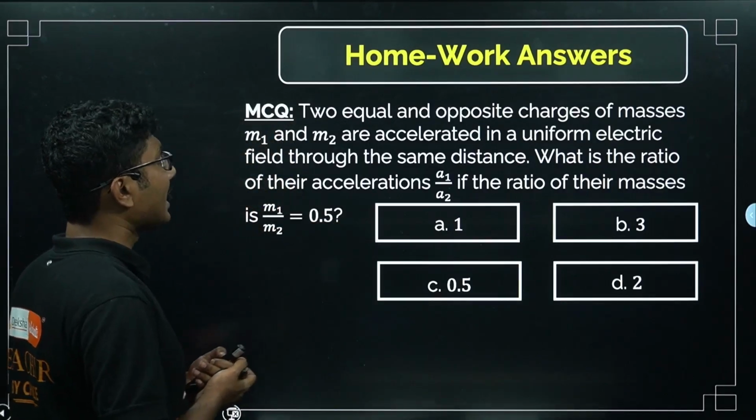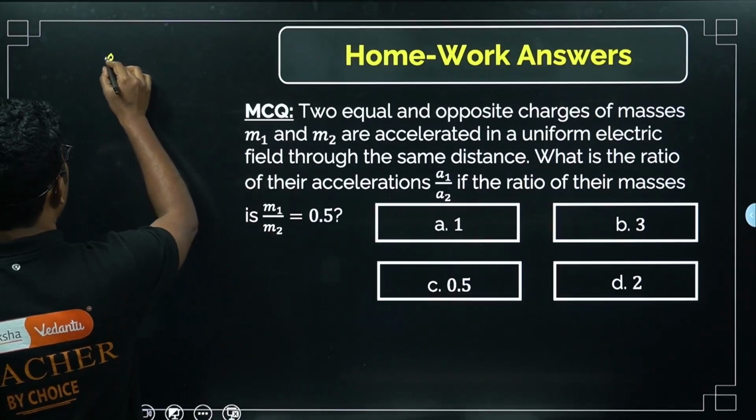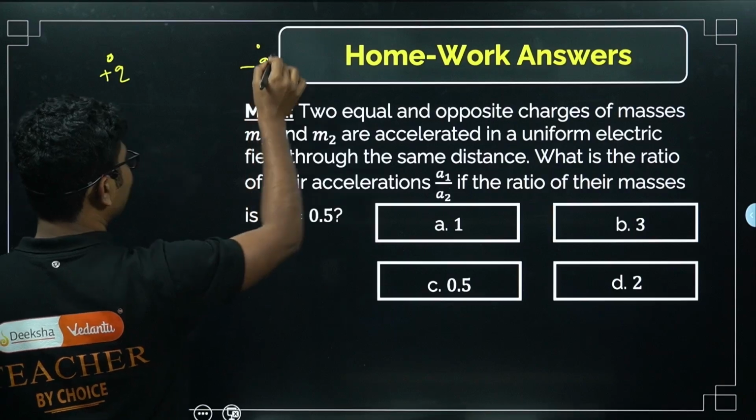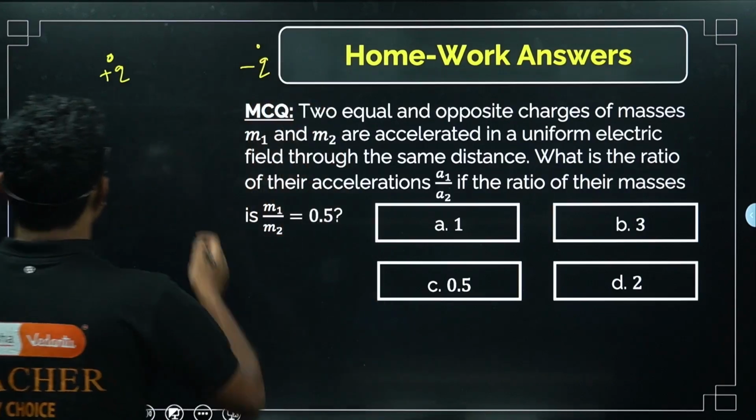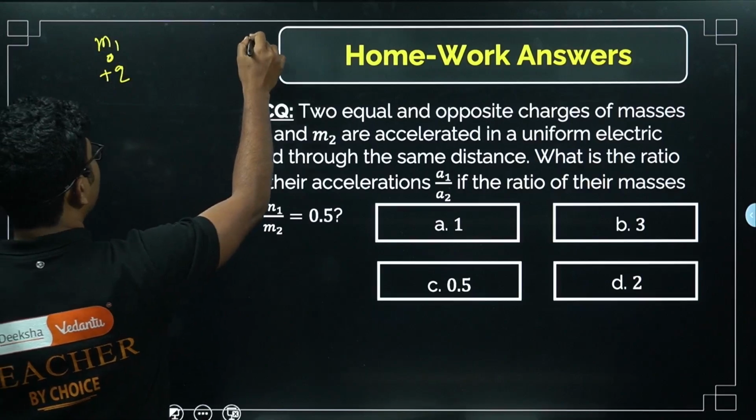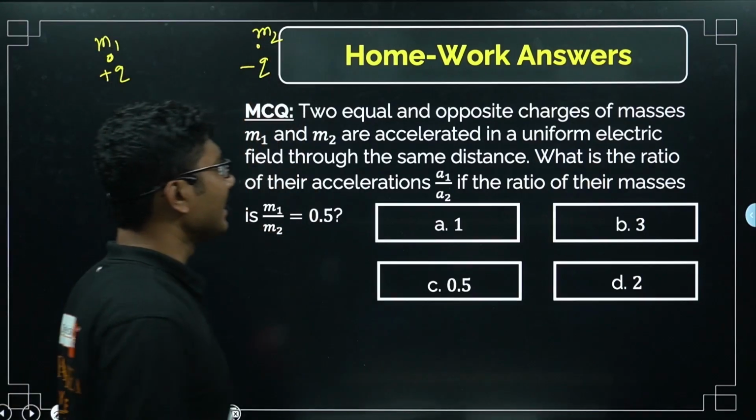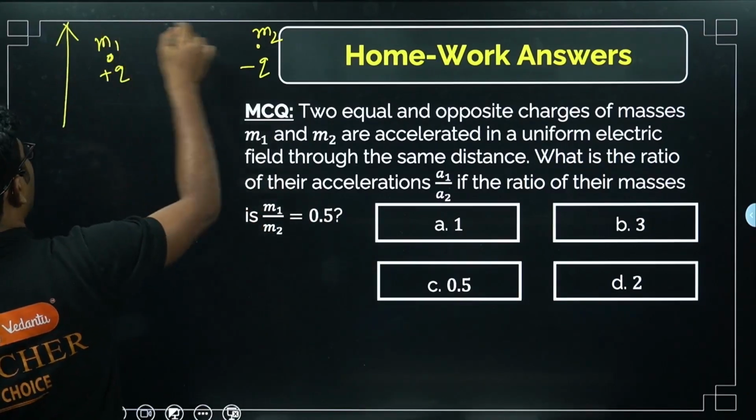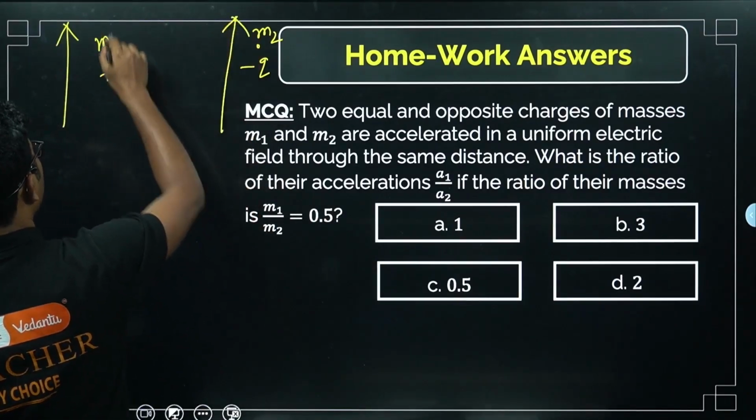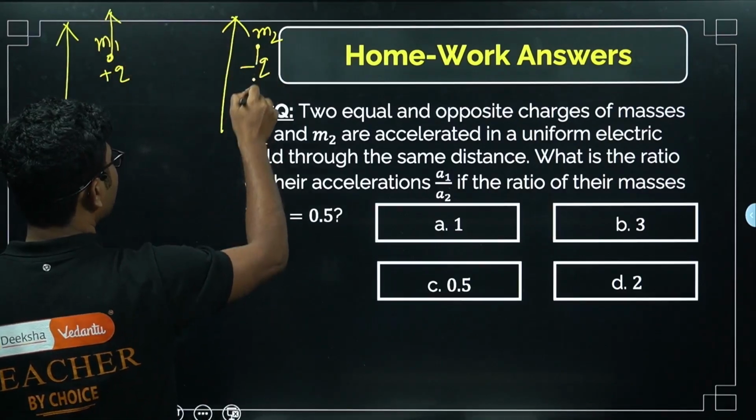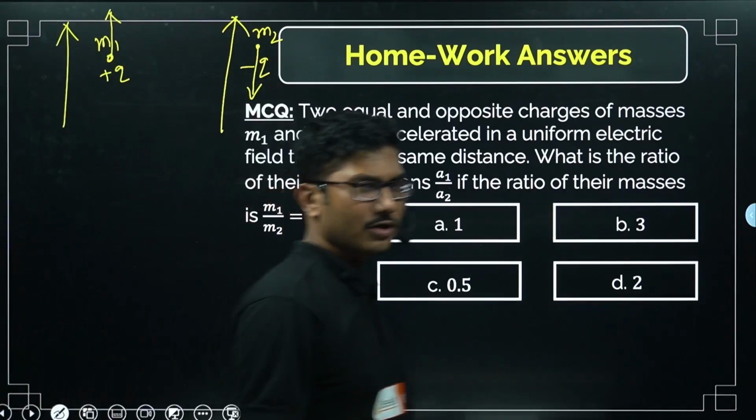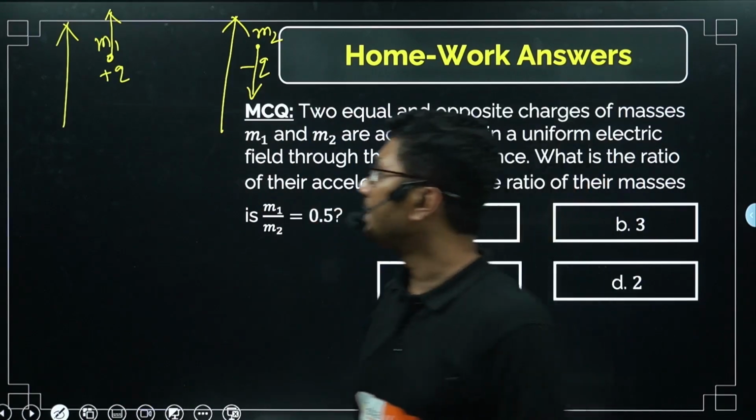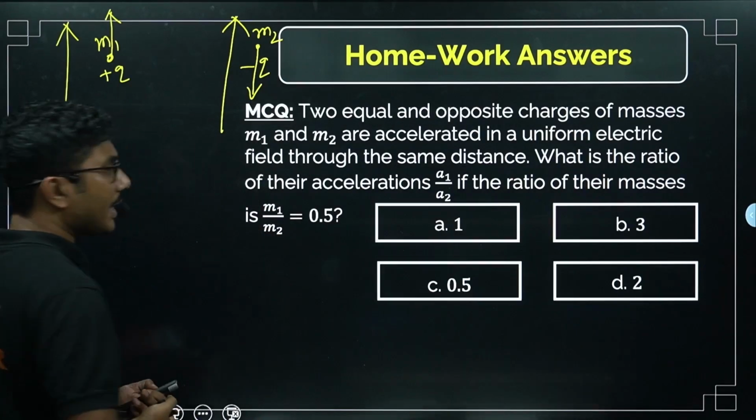concepts. So two equal and opposite charges means one charge is plus q, suppose another charge is minus q. This mass is m1, this mass is m2, and they are accelerated in a uniform electric field. Suppose the electric field is like this. So this mass will move in this direction, whereas this mass will move in the opposite direction, right? That is the property of the charges: in an electric field, a positive charge moves in the direction of the electric field and a negative charge moves in the opposite direction of the electric field.